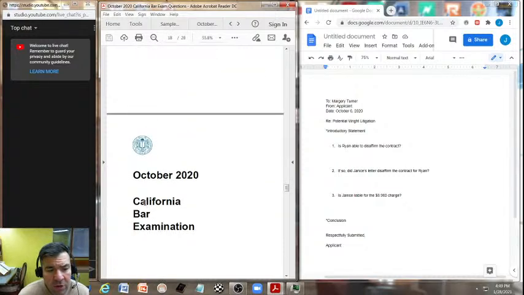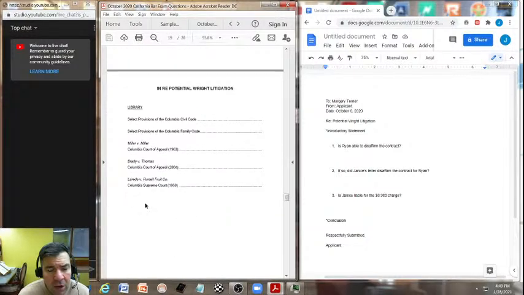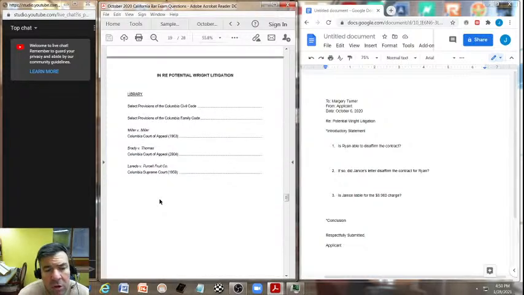Okay, so let's get down here to our library. Now, in our library table of contents, in regard to potential Wright litigation, we have selected provisions of the Columbia Civil Code, selected provisions of the Columbia Family Code, Miller v. Miller, Columbia Court of Appeals, 1963. Brady versus Thomas, Columbia Court of Appeals, 2004. And Laredo versus Purcell Fruit Co., Columbia Supreme Court, 1950. So, if this were a determination of one particular issue, definitely the Supreme Court decision would sit supreme.